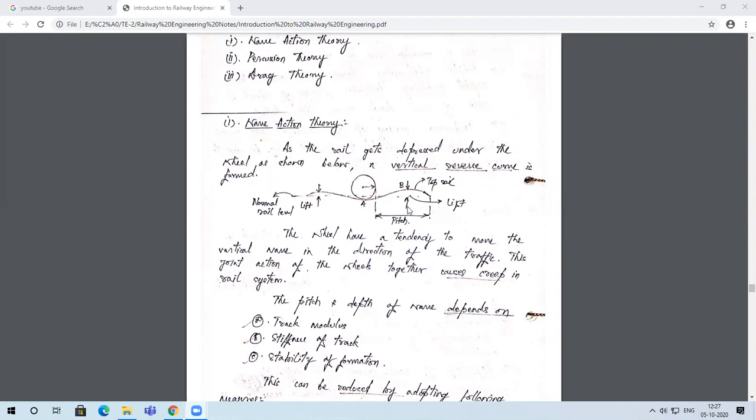The distance between the point where the diameter of the wheel coincides with the rail, till the other point where the depression starts, is what we call the pitch. Now this kind of a wave normally happens in all the rails, but it might not be visibly seen, just because the metal that we use to manufacture the rails is elastic in nature. It will have some elasticity in it.